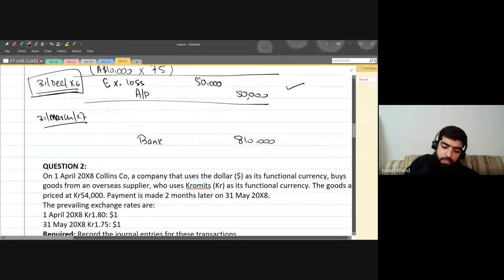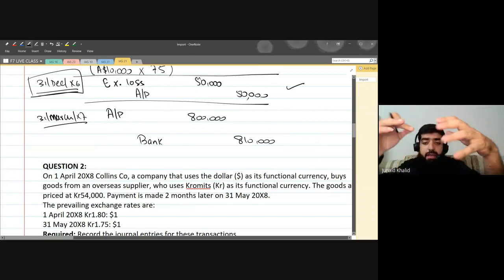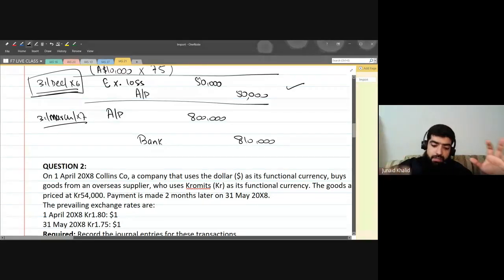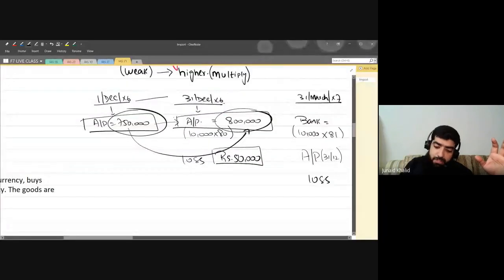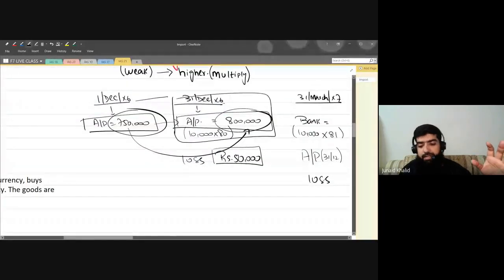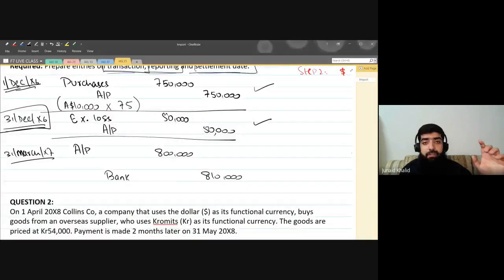And my liability, which was initially recorded at 800,000, will be debited by 800,000. Why? Because I have recognized the liability with 800,000. Whatever amount of liability I recognized in my balance sheet at 31st of December will be debited. Oh, there's a difference in the entry. And the difference is what amount?